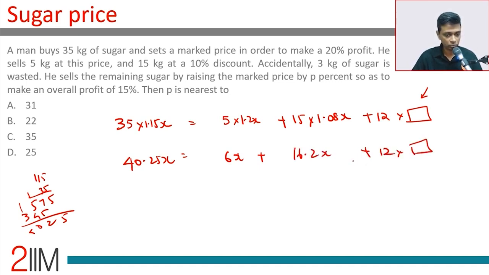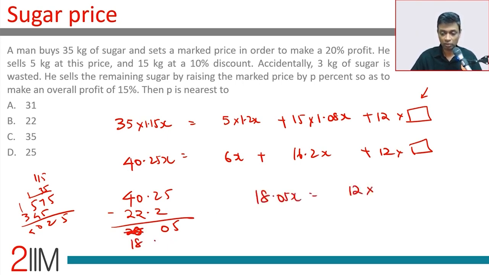So 6 plus 16, 22.2. 40.25 minus 22.2. 0.05. 18.05x.